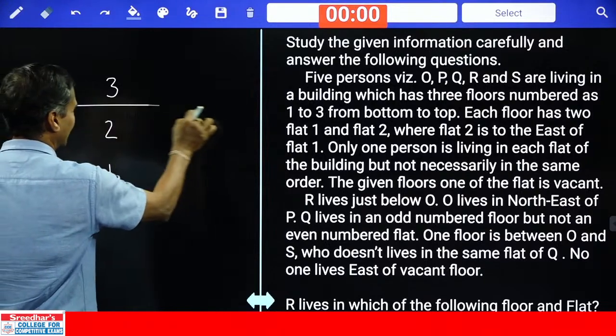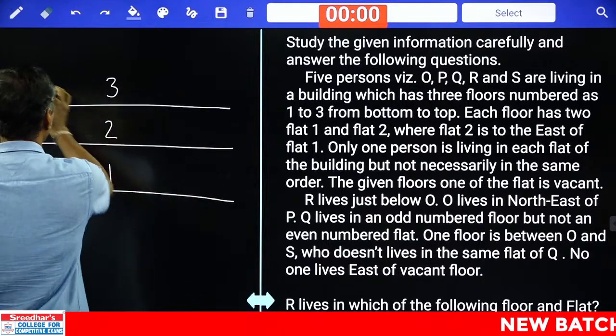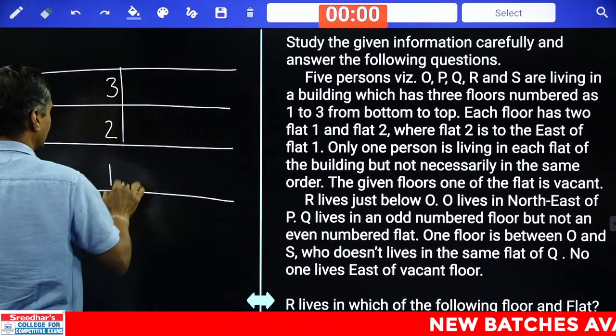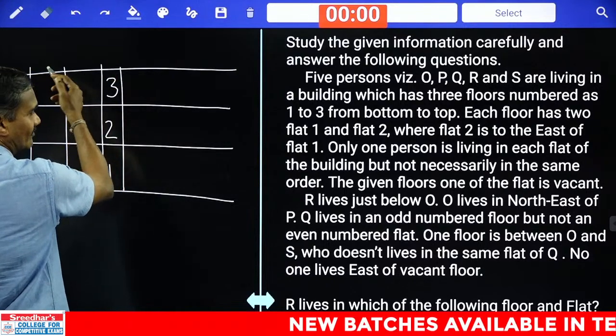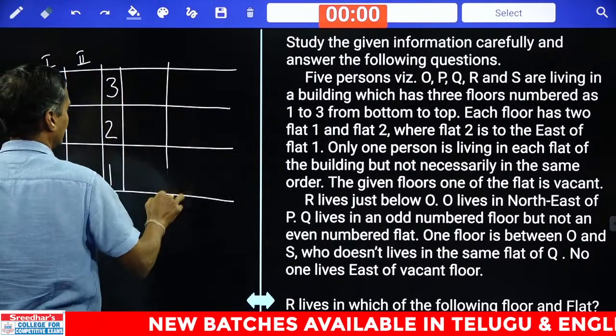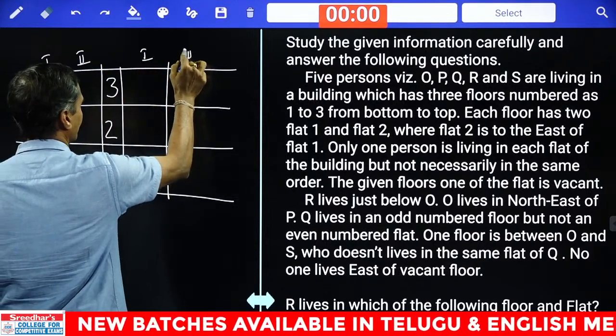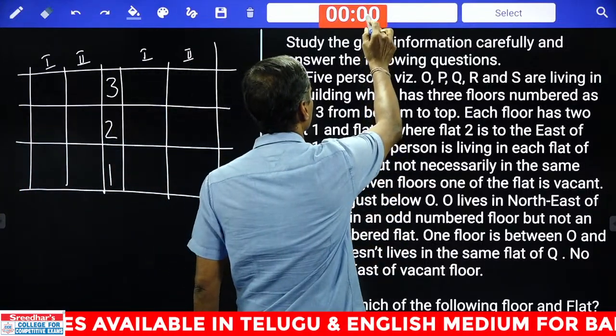Whenever multiple floors and multiple flats are given, you should always draw the diagram like this. Now this is flat 1, and this is flat 2, and again this is flat 1, flat 2. Then start working out this one. I'll give 2 minutes to this one. Start working.